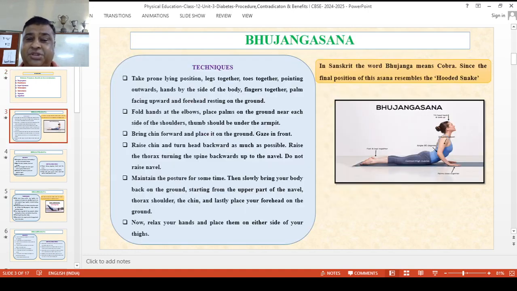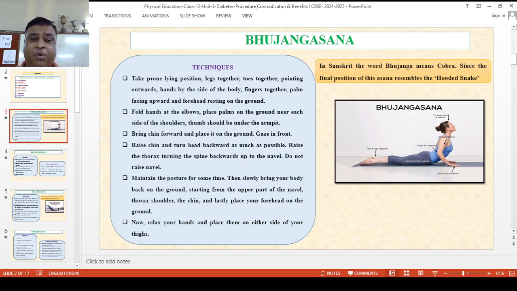Now the first asana is Bhujangasana. Bhujangasana is derived from the Sanskrit word Bhujang, which means cobra, and since the final pose of this asana resembles a hooded snake, it is also called the cobra pose or cobra asana. Now what are the techniques?